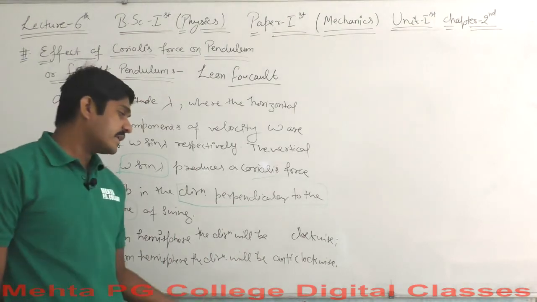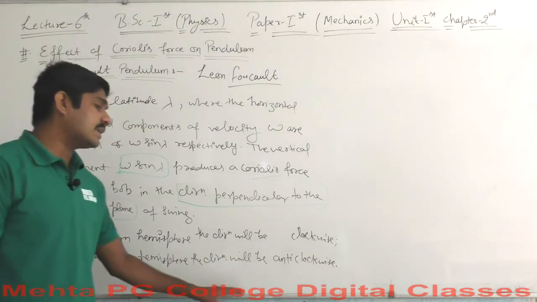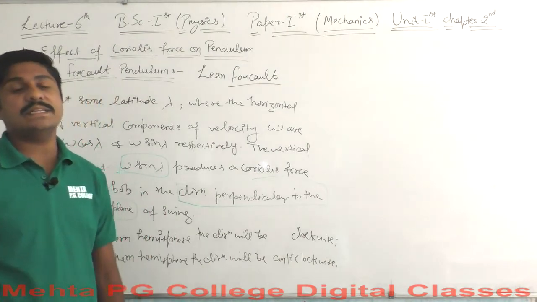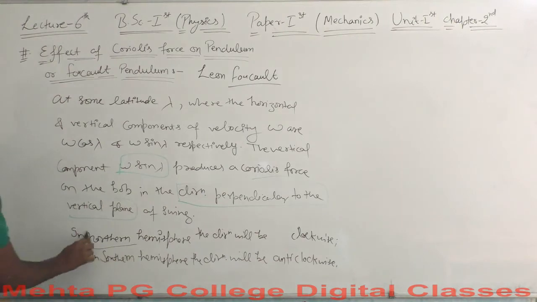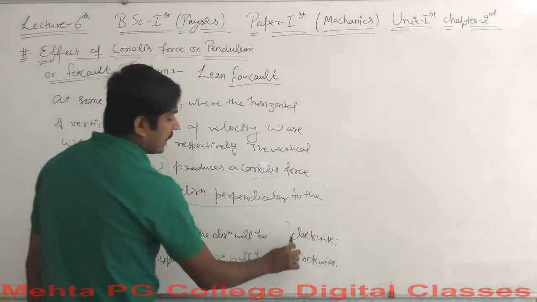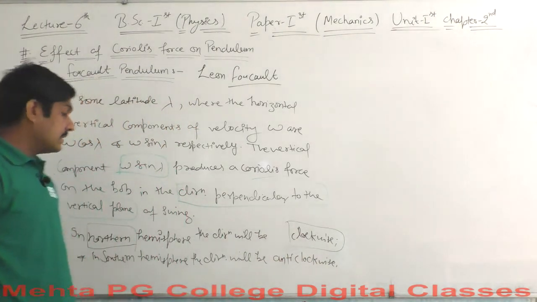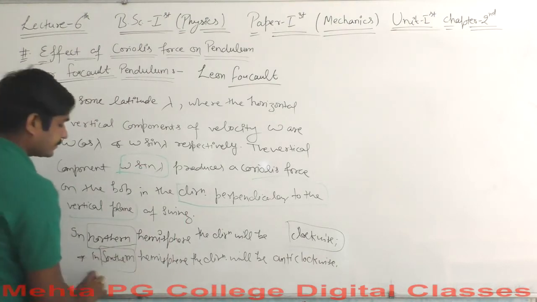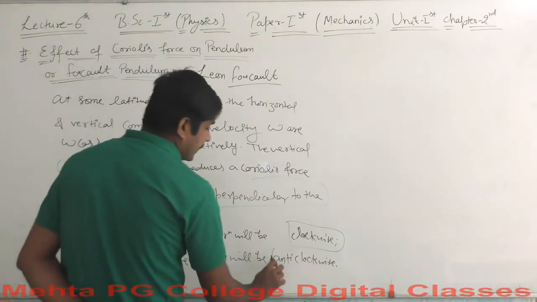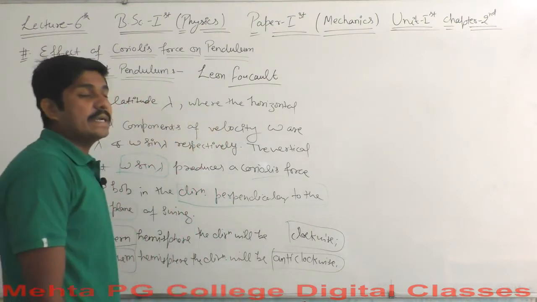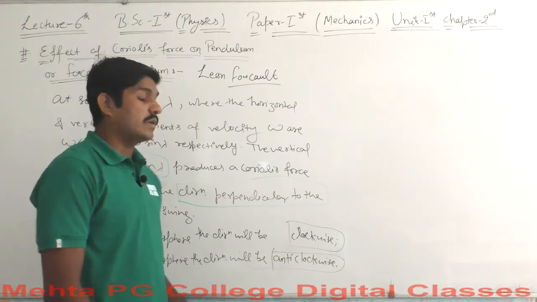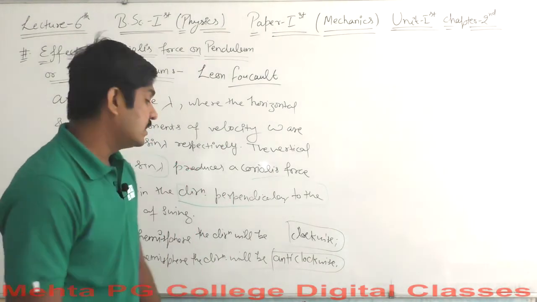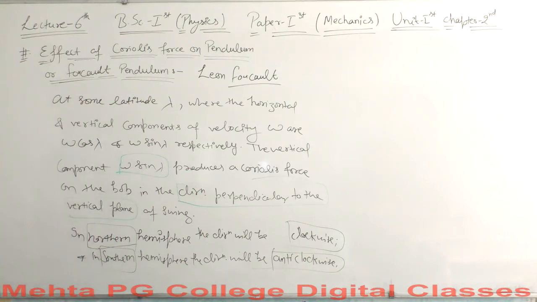Our motion will be affected because in the first case the direction will be clockwise, and in the second case the direction will be anti-clockwise. In the northern hemisphere the direction will be clockwise, I mean from left to right, and in the southern hemisphere the direction will be anti-clockwise, I mean from right to left. Okay, so these are the directions here, and this is what happens.